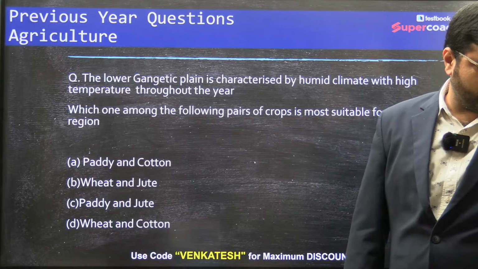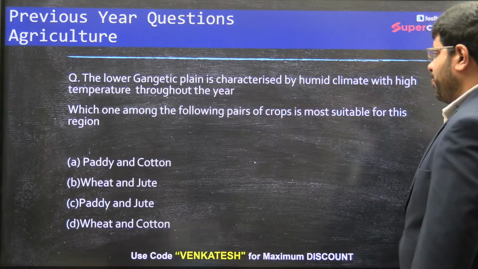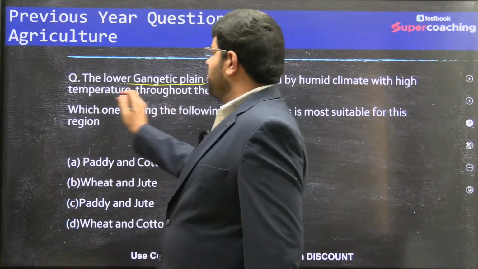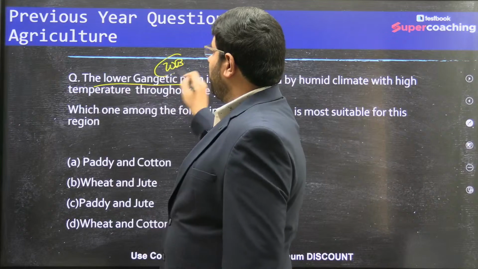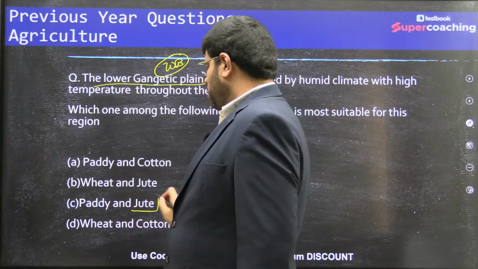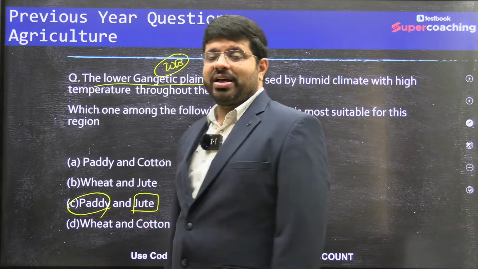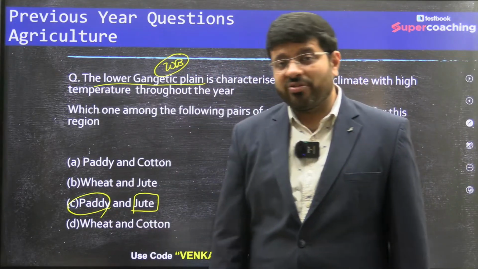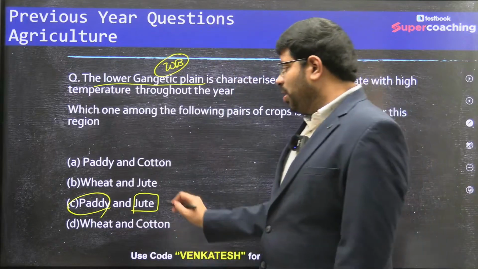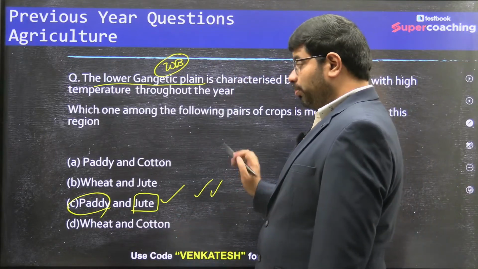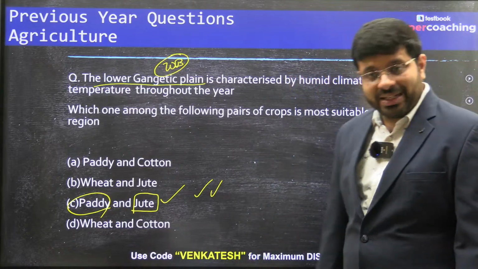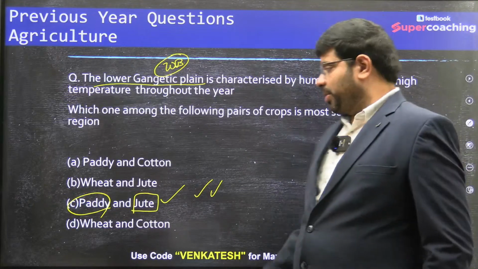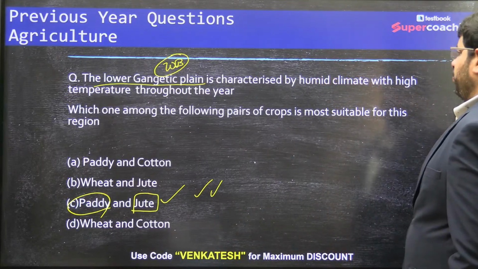Definitely you can see it here as paddy and jute. Lower Gangetic plain means you are talking about West Bengal, and West Bengal is known for jute, and it is also known for rice because of the availability of good rainfall, good temperature, good availability of water through the surface waters and all. Paddy and jute, very popular all along the Hooghly Delta, the Hooghly River. Jute is cultivated, right? So paddy and jute.